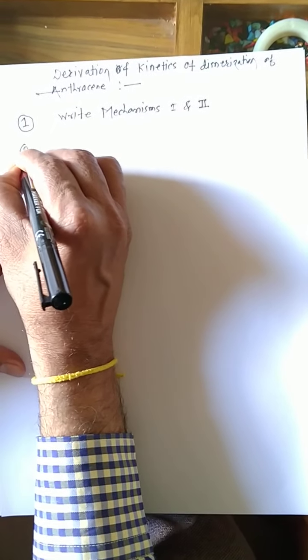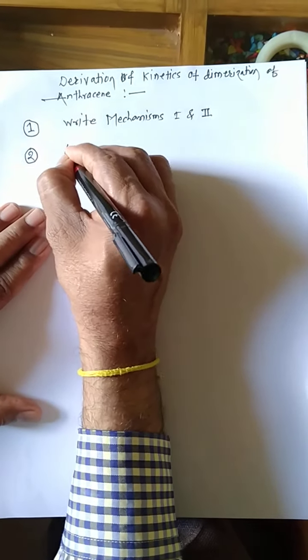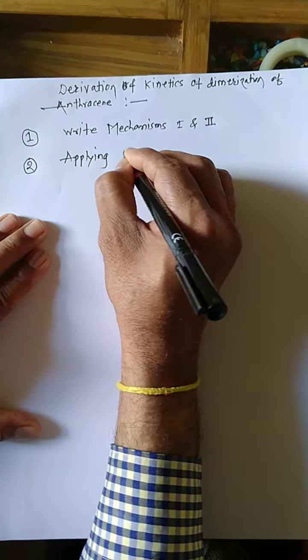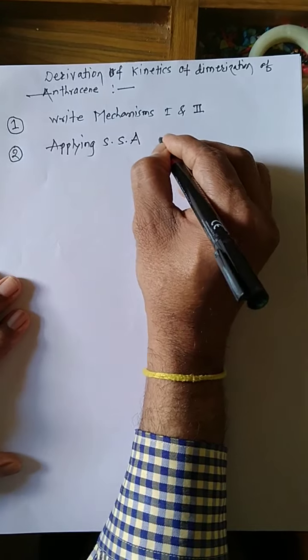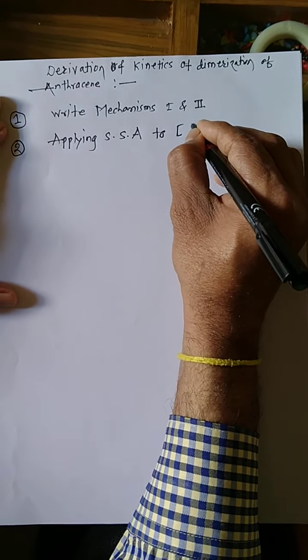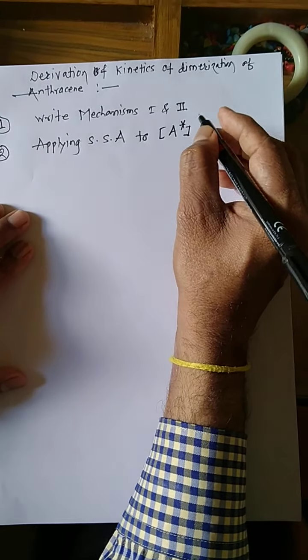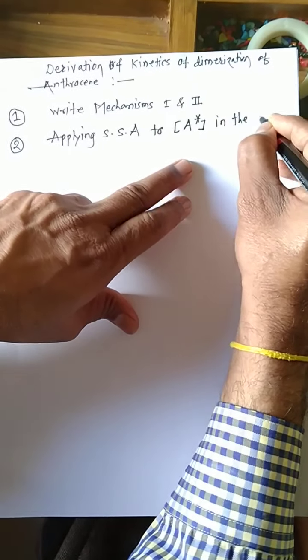Then apply the steady state approximation to the concentration of activated anthracene molecules in the excited state.